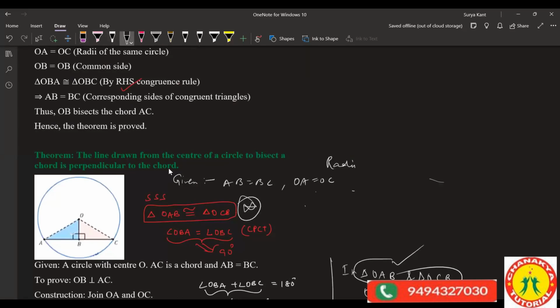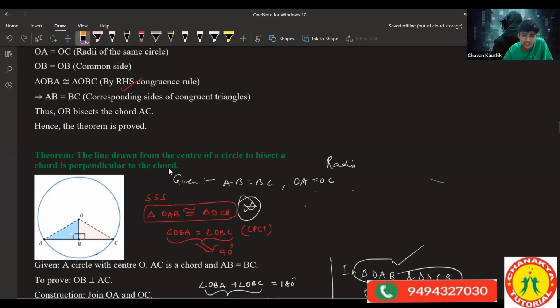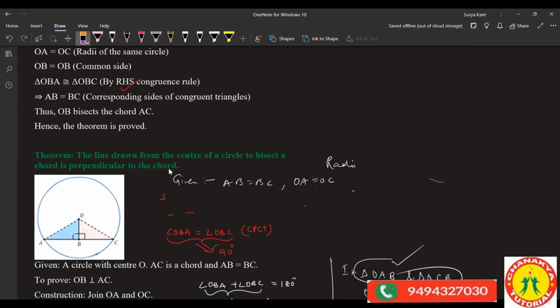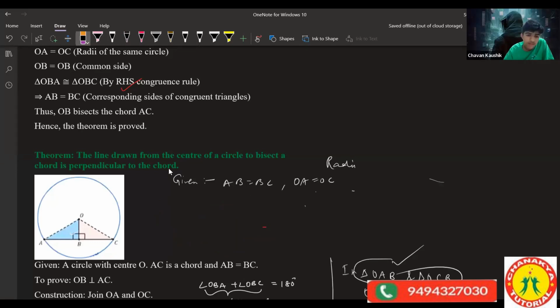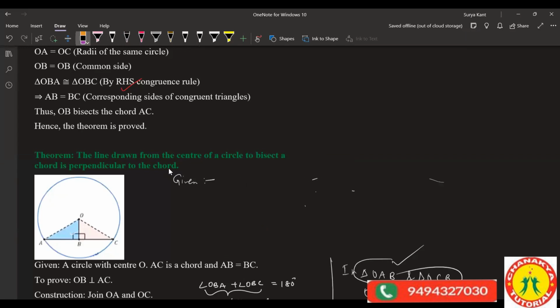Aman, on your camera. So how do we take each angle as x? Then we know that that's a straight line, so we can say x plus x equals 180. Then OBA is equal to x, and OBC is also x. So we can add both. We don't know if they're equal. This x and x, we know they are equal, no? Because both sides are equal.